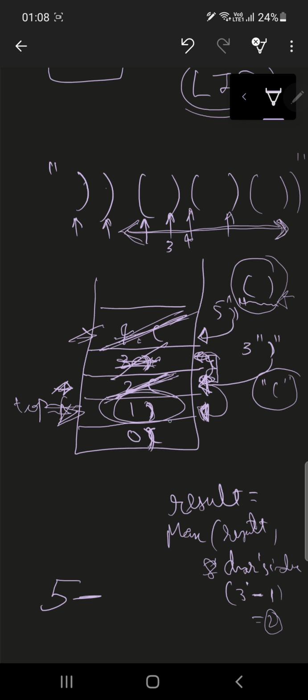So 5 minus 1 is 4, and comparing 4 and 2, the result will be 4.